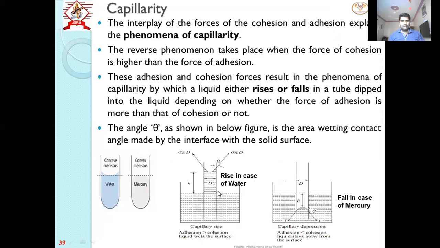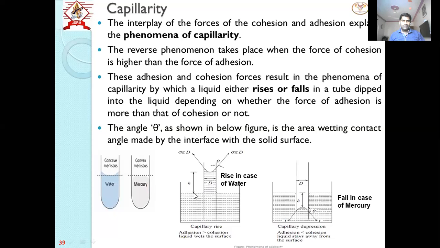So when we dip a thin glass tube, the water will rise. Why will the water rise? It is because of the adhesion property. Adhesion means the attraction between different molecules. Here the different molecules mean the glass molecules and the water molecules. So the water molecules will stick to the glass surface, and therefore they have adhesion. Adhesion is more as compared to the cohesion, and therefore the liquid will wet the glass surface, and the level will rise in that glass tube.